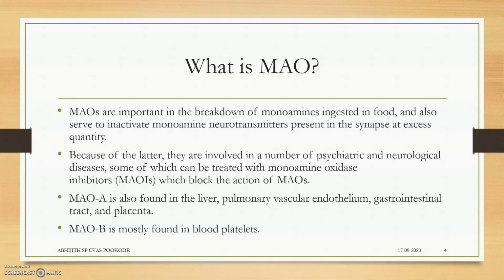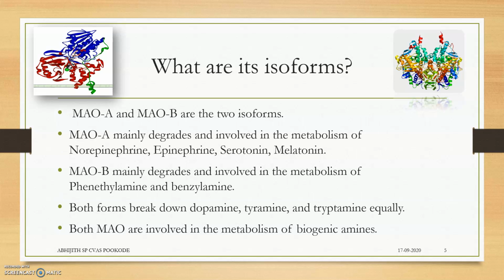MAO has two isoforms, that is A and B. A is found in liver, pulmonary vascular endothelium, gastrointestinal tract, and placenta. There are many other places where MAO is produced, but mainly it is these places. And MAO-B is found mainly in blood platelets. What are its isoforms? A and B are the two isoforms of MAO.